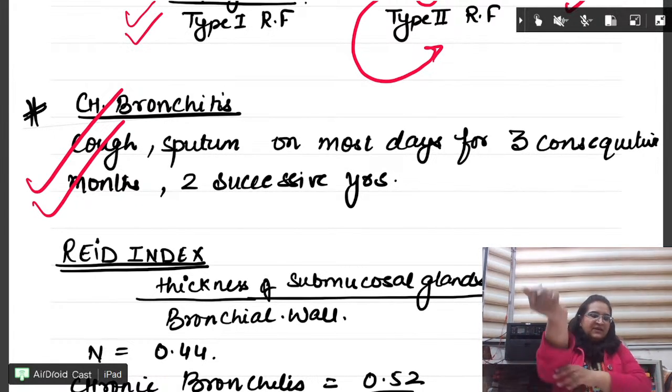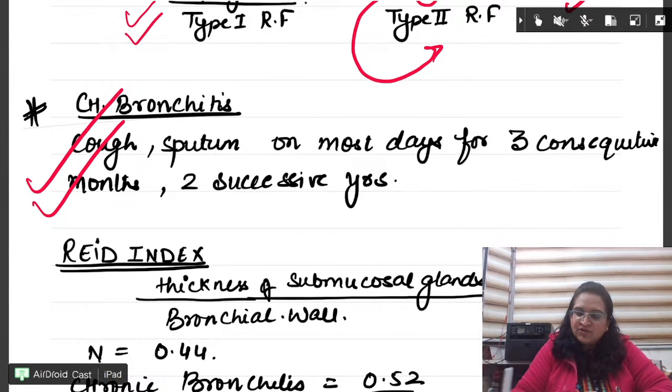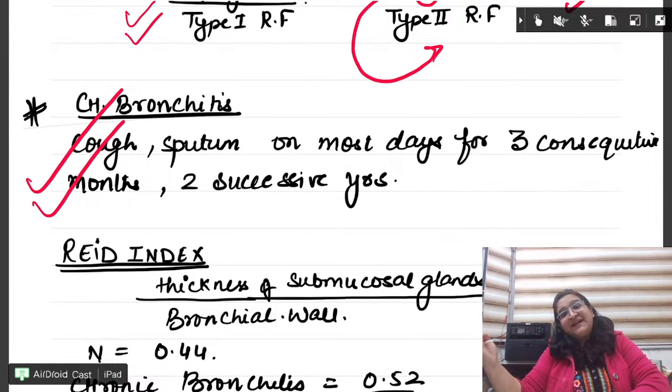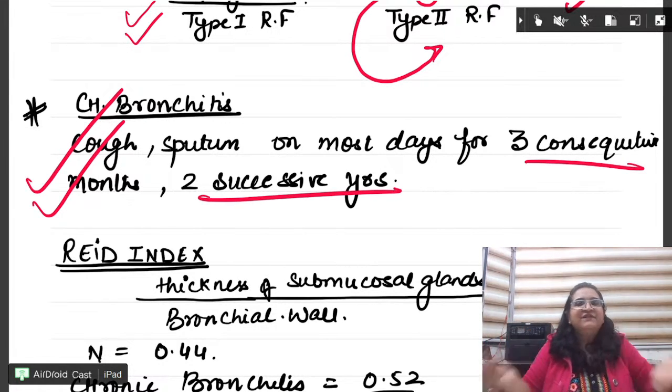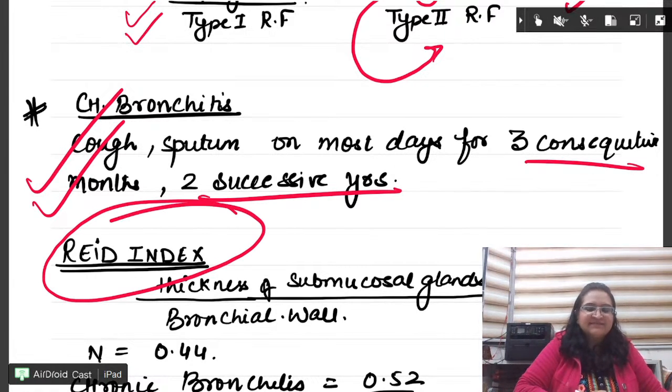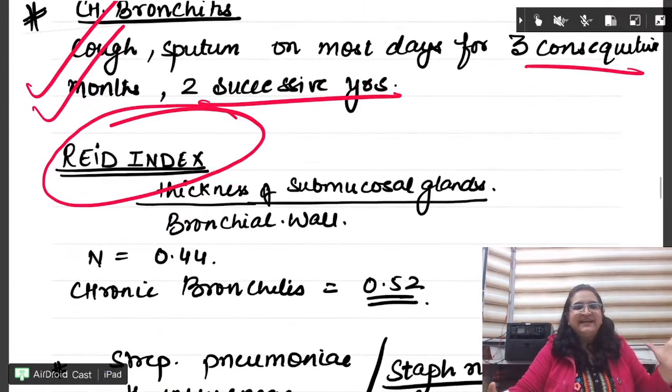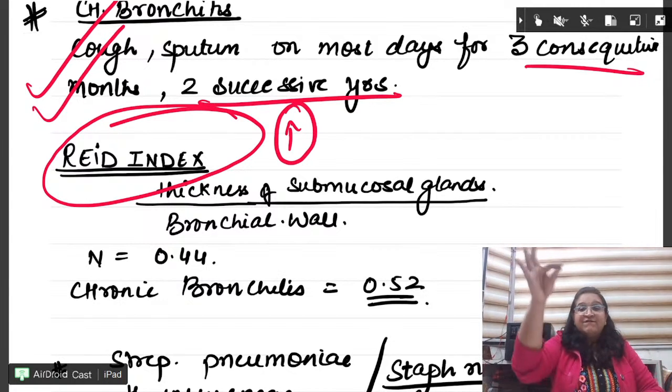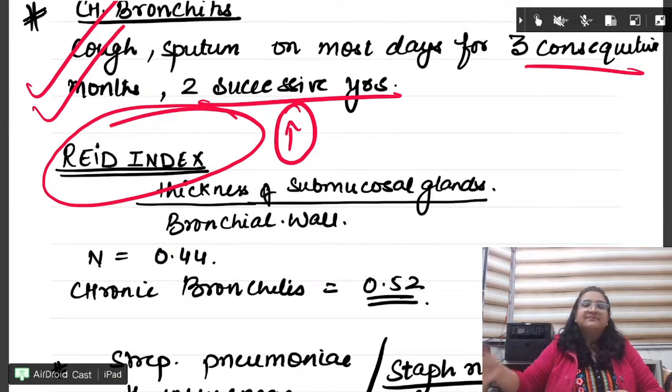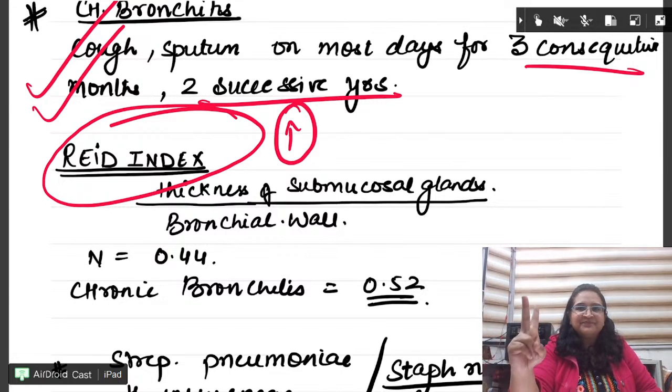Fine. Okay. So chronic bronchitis, you know the definition: cough, sputum on most days for 3 consecutive months, for 2 years. They will ask this definition. Second question, you must know this. Reid index. Reid index is increased in emphysema, chronic bronchitis, asthma, whichever. So the answer is chronic bronchitis. So as soon as chronic bronchitis comes, type 2, say quickly with me, which respiratory failure? 2. Definition you learn, right? You have to learn. Then Reid index increases.